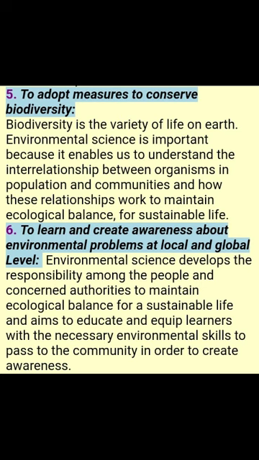Environmental science develops a sense of responsibility among the people as well as the concerned authorities in order to maintain the ecological balance on this very planet, in order to sustain life on this planet. As well, environmental science educates and equips the people with necessary environmental skills so as to pass them to their communities in order to create awareness about their environment.